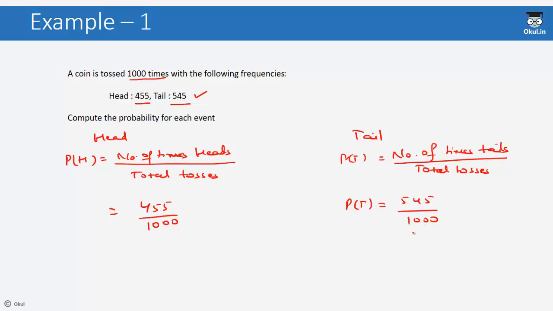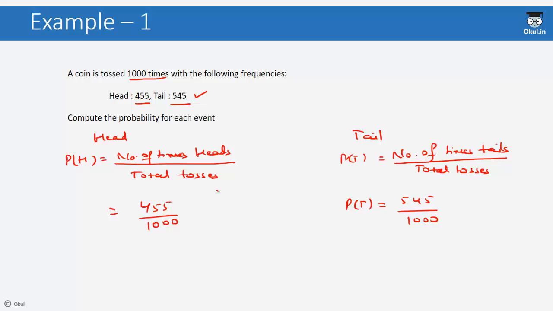You must have noted that on the final computation, both these probabilities are less than 1. This is so because the denominator always denotes the total times and the numerator denotes the favorable events. So in any case, the number of favorable events will be less than or equal to the total number of events.